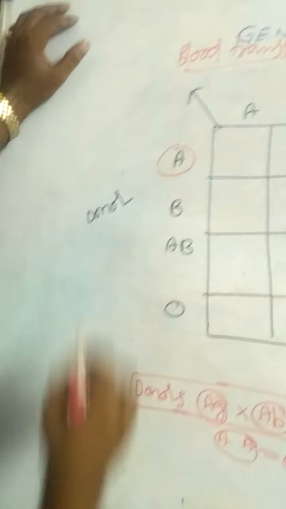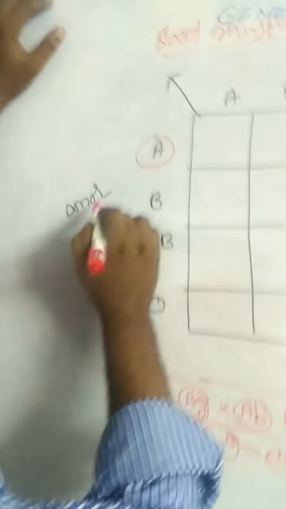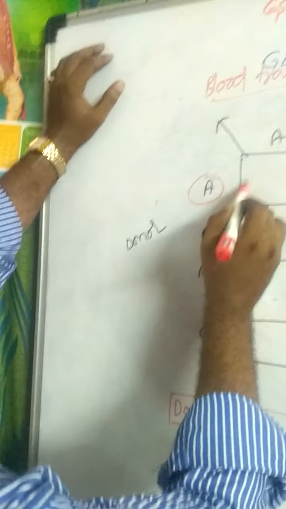First, we observe the donor blood group. This is A blood group. In the donor blood group, we observe the antigen. What is the antigen in donor blood group? A antigen. What is the antibody in the recipient or acceptor blood group?